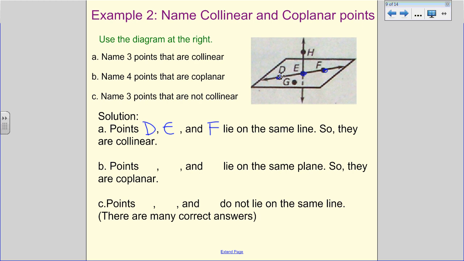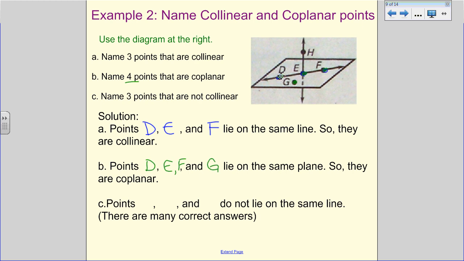We need 4 points that are coplanar. So if we look, if D, E, and F are collinear, that means they're automatically coplanar, and then on that same plane is G. So we have D, E, F, and G lie on the same plane, so they are coplanar.